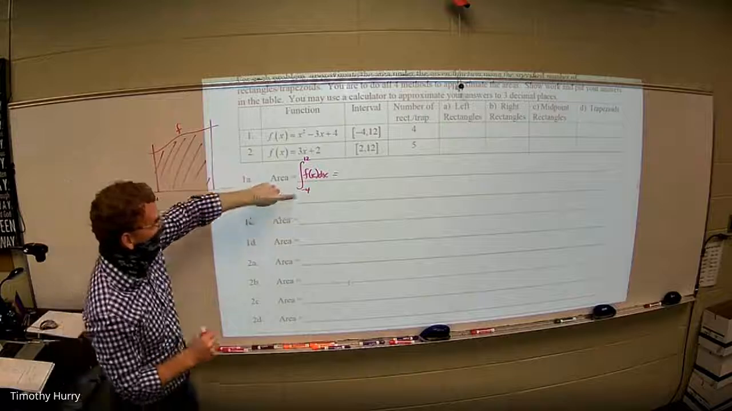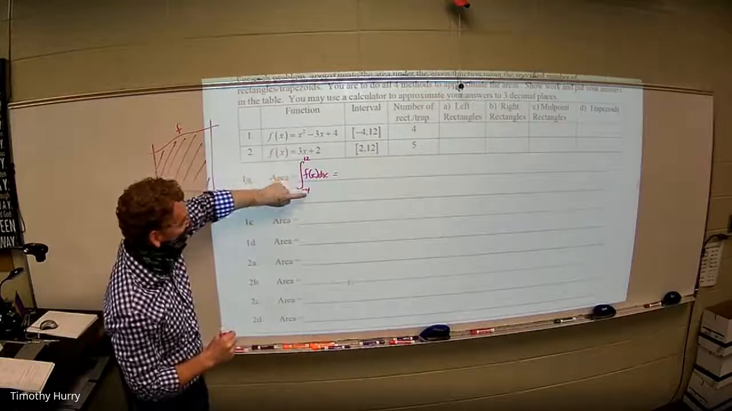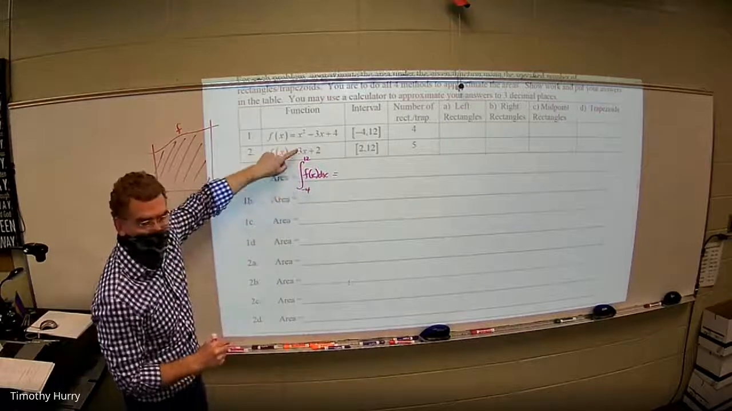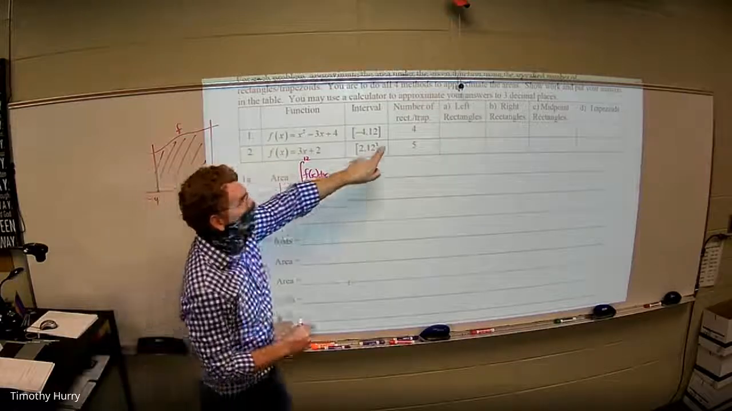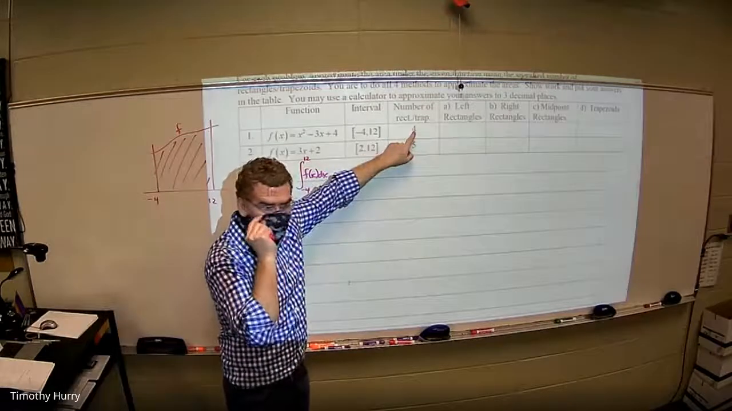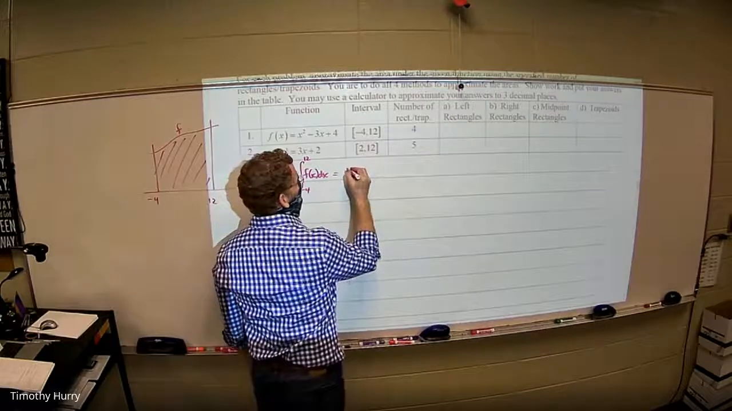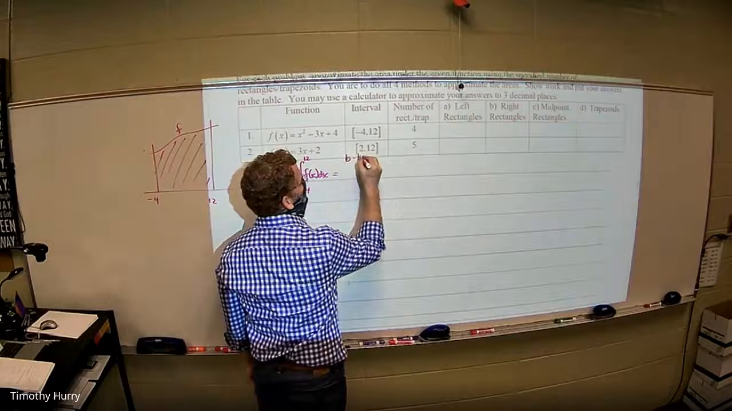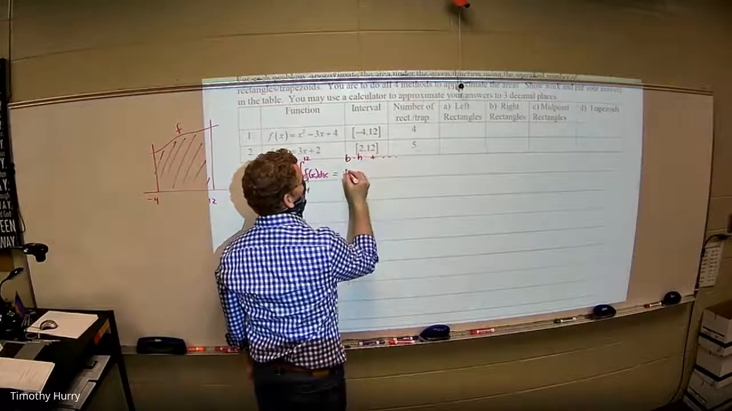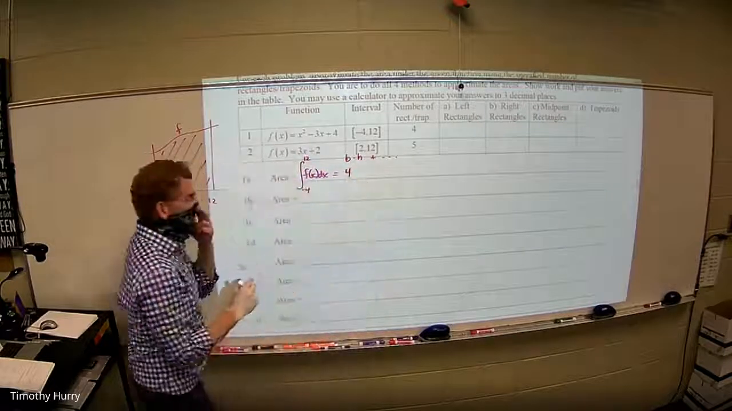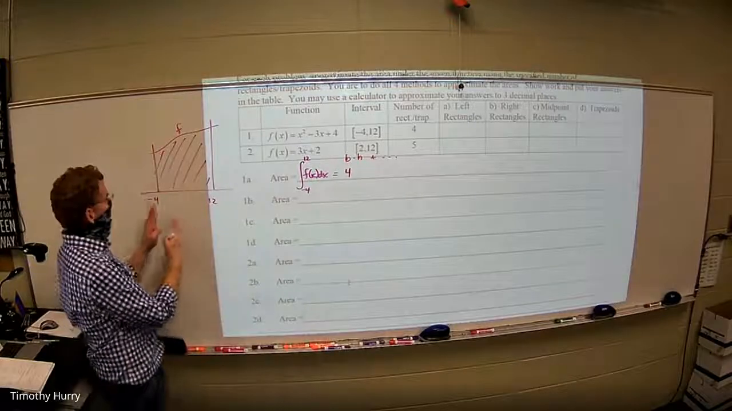Now, my base is clearly what? It's a total of 16, right? That minus that, 16 divided by 4. So how big is my base? 4. So I know I've got a base, which is base times height, yada, yada, yada. I know my base is 4. My height, I'm going to begin on a left rectangle with which value?